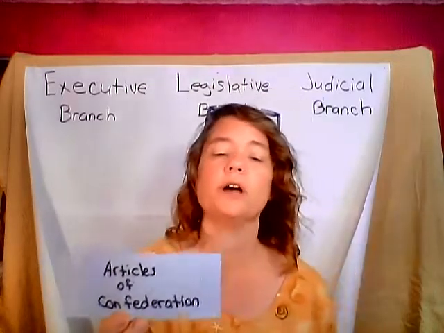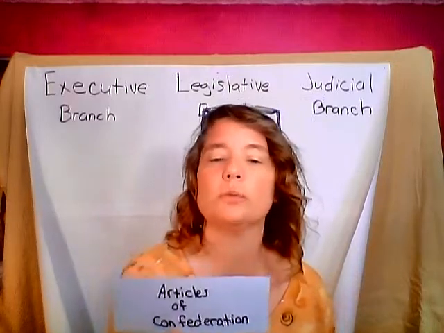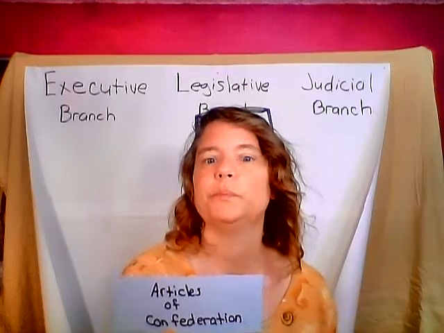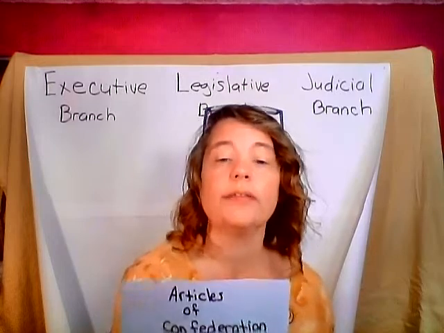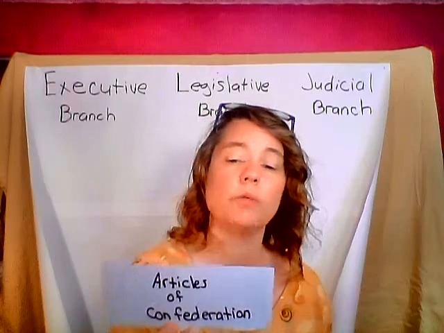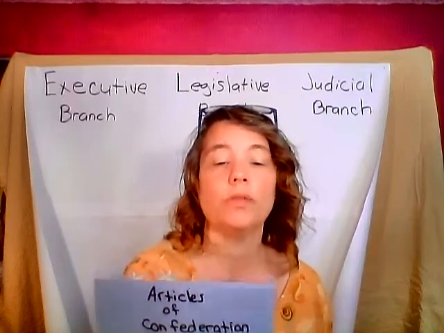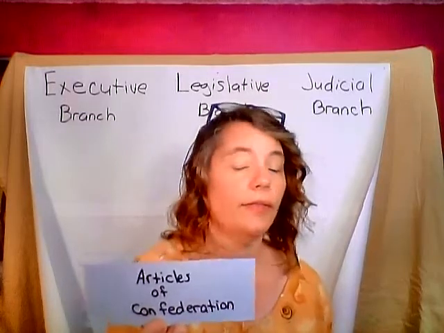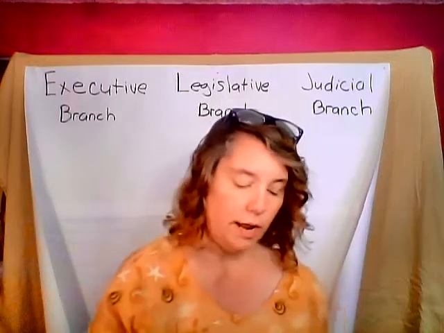So our first one is Articles of Confederation. Do you remember what the Articles of Confederation were? I'll give you a couple seconds. Okay. The Articles of Confederation were a set of laws that the first 13 states made after the Revolutionary War. Now, the states were not working very well together, so they needed to make the Articles of Confederation stronger. And that's what our whole chapter was all about. Okay?